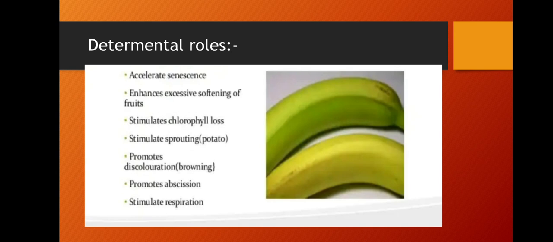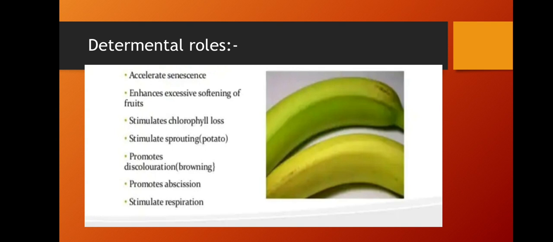Next, what are the detrimental roles, which are disadvantageous? It accelerates senescence, so the photosynthesis rate will decrease. It enhances excessive softening of fruits, which is not useful for transportation and leads to transportation problems. It stimulates chlorophyll loss, which decreases photosynthesis, so carbohydrates are less.